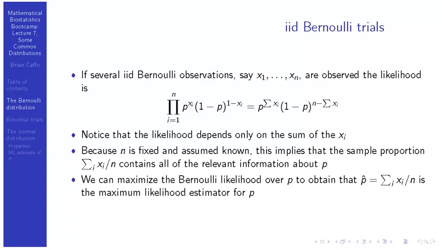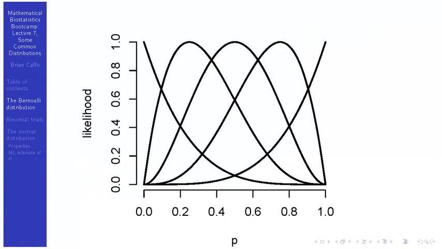When we talked about maximum likelihood, we also showed that if you maximize the Bernoulli likelihood over p, then p hat, which is summation xi over n, is the maximum likelihood estimator. Here's an example of what Bernoulli likelihoods look like. Imagine we flipped a coin 4 times.